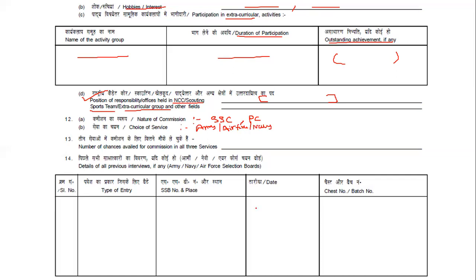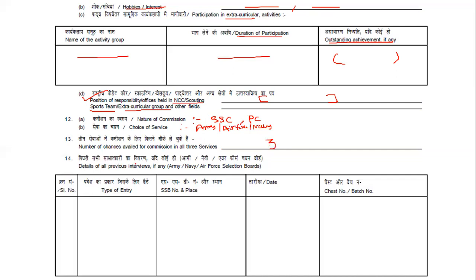Followed by this, the number of chances available for commission in all three services. That means before this, how many times you have attempted these SSBs, like 2 times, 3 times. You have to fill that over here. If you have already attended 2 times and now you are going again, that means totally 3 times, so 3 chances you have availed for the commission.